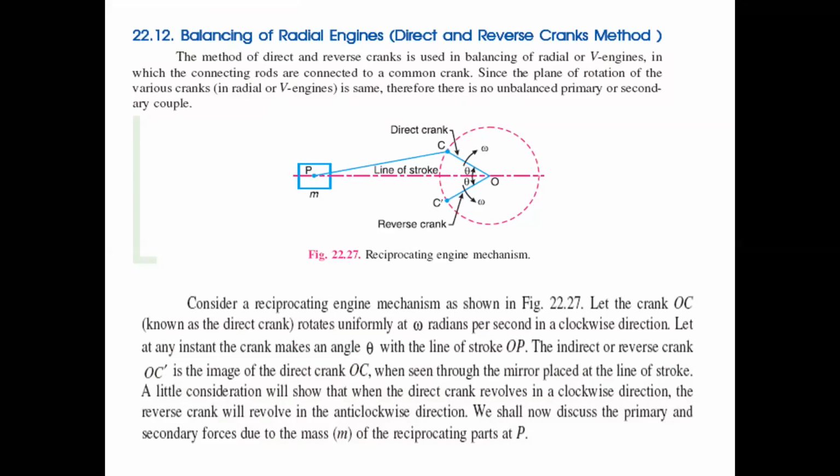Next topic is balancing of radial engines, or the direct and reverse crank method. For discussing the balancing of a radial engine, let us take our reciprocating engine mechanism. OC is the crank, CP is the connecting rod, and there is the cylinder and slider.